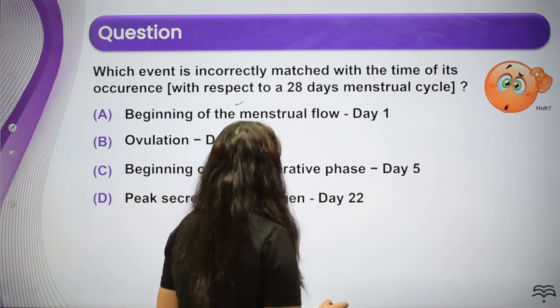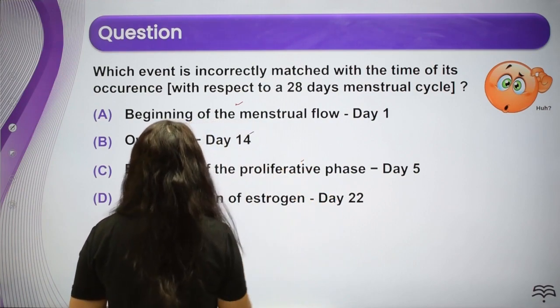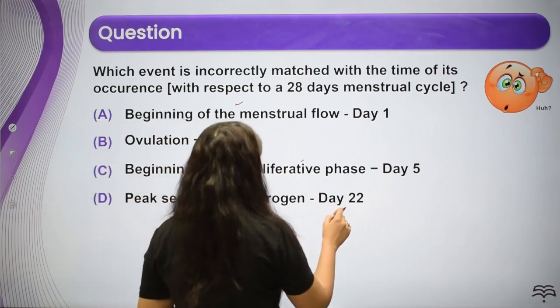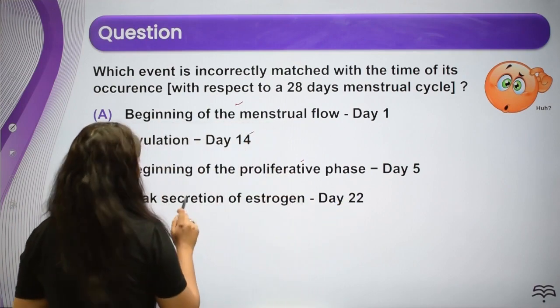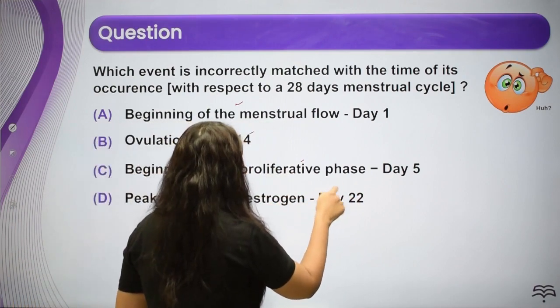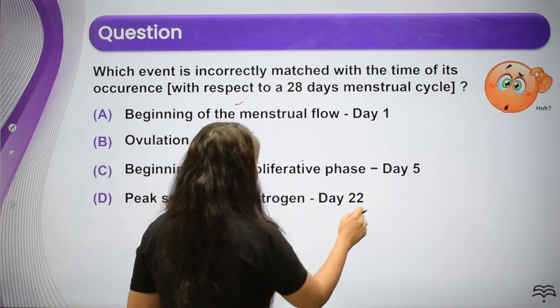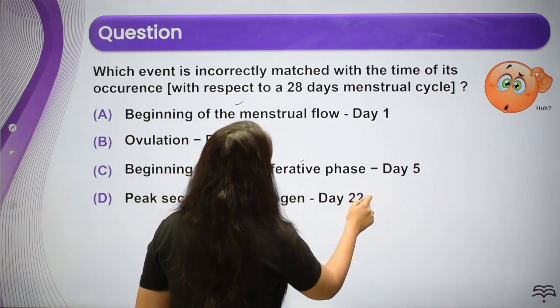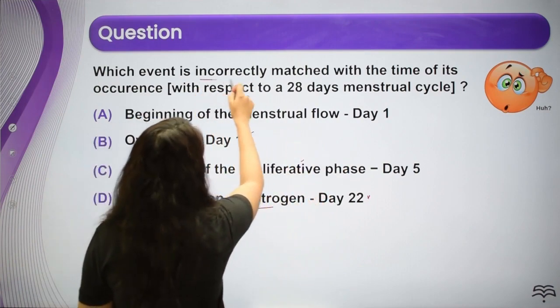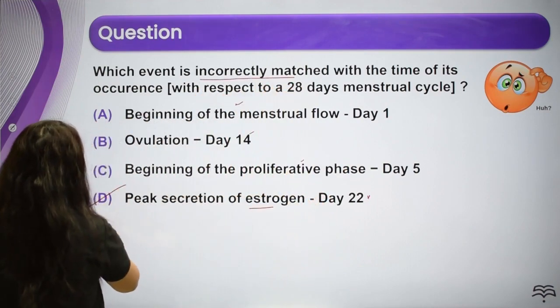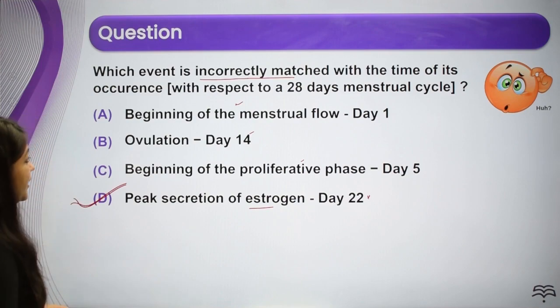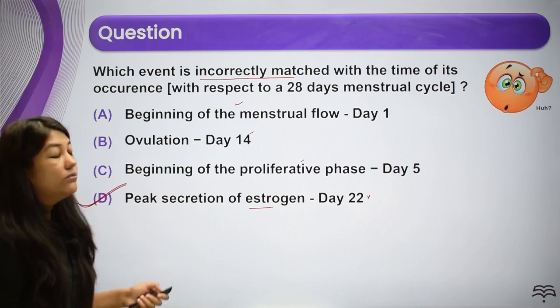That is the proliferative or the follicular phase. So this is also correct. Peak secretion of estrogen on day 22. No. Day 22 प्रोजेस्ट्रॉन की अगर बात करी होती तो फिर हम लोग शायद मान सकते थे, estrogen नो. Okay, question क्या पूछा है? Incorrectly matched पूछा है. आंसर क्या हो जाएगा? D हो जाएगा, right? The answer is going to become D.